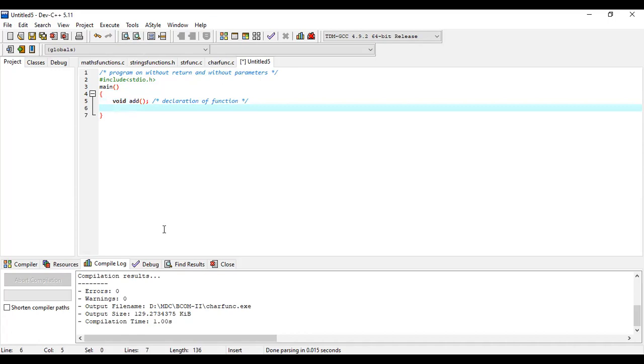Now this is called the calling of the function. Before that, I will write something: printf, calling the add function.